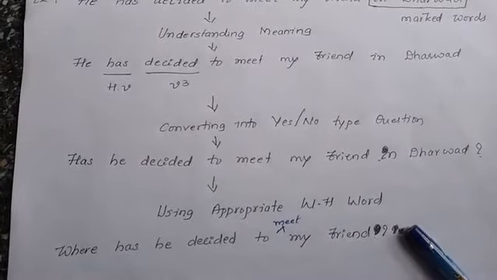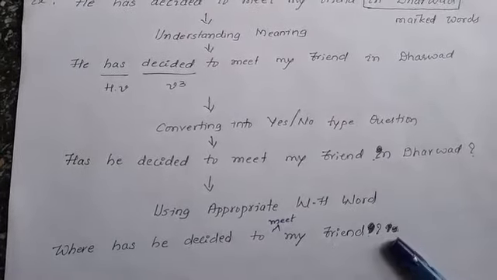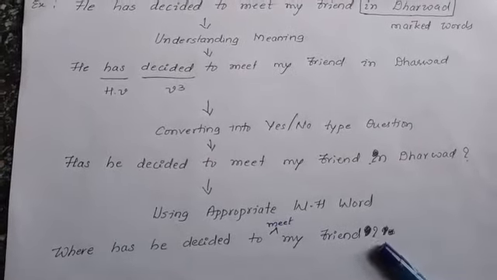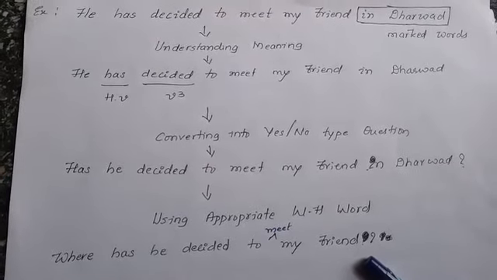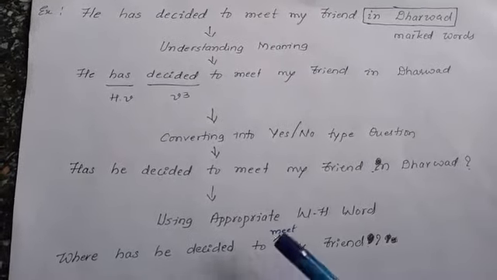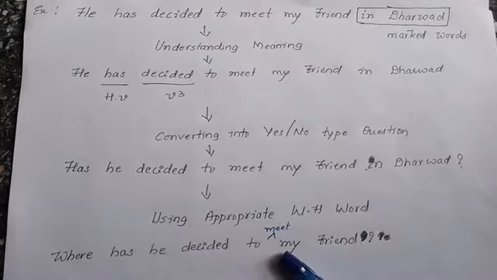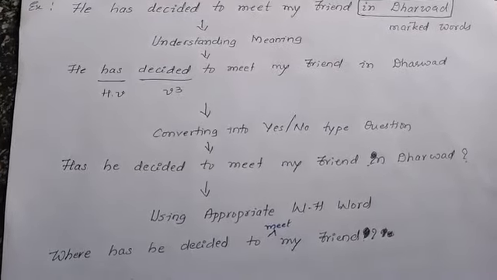No, we can't ask. Even we can't ask how has he decided to meet my friend. What is the reason? Though all of them are WH words, we cannot frame a WH question using any WH word except where.